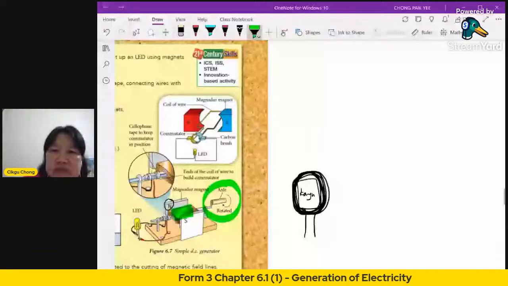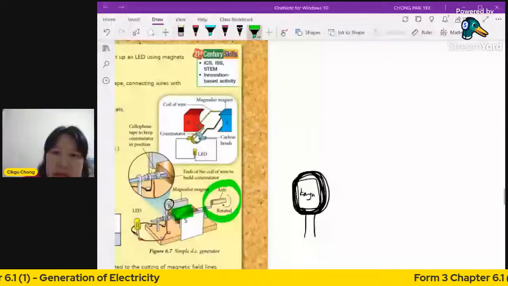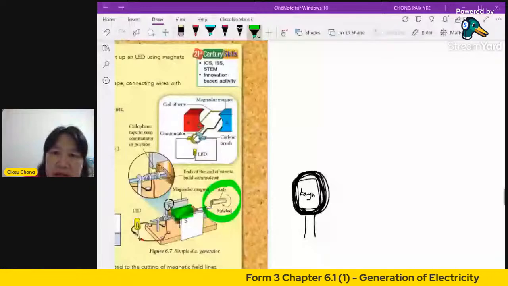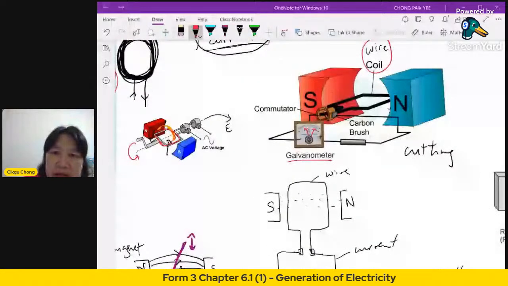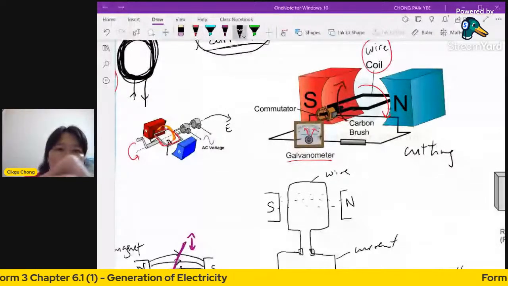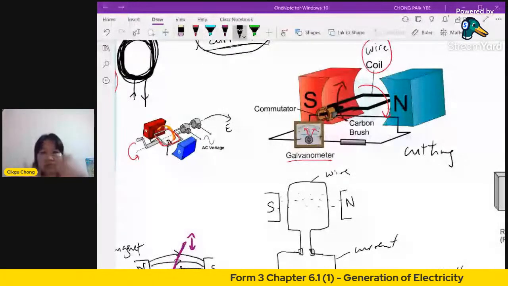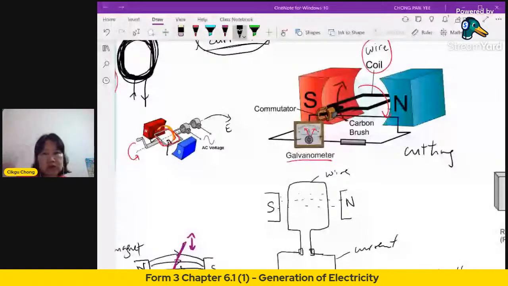You have invisible magnetic field lines. This one will spin like that. So when you spin, this side will go down, this side will go up. One side goes up, one side goes down, so you'll be cutting the magnetic field lines continuously. When you continue turning it, it keeps on cutting.